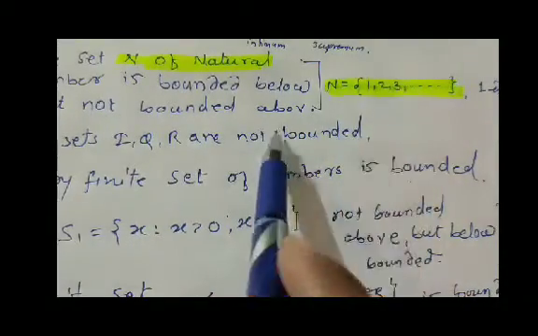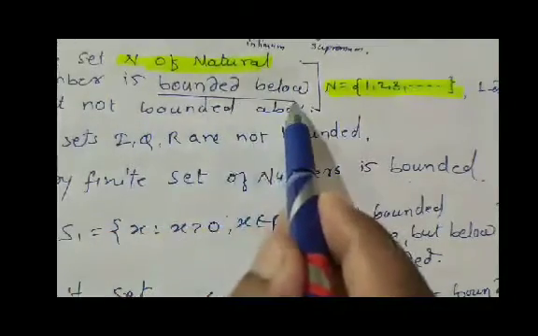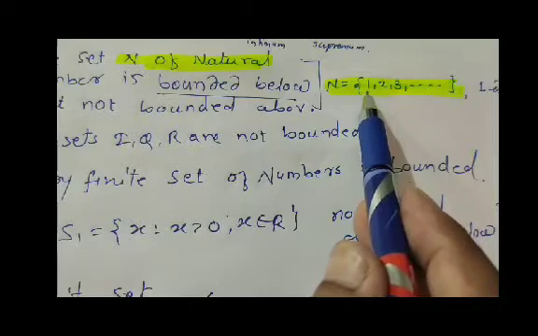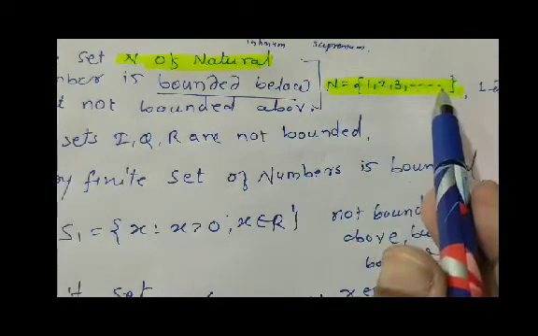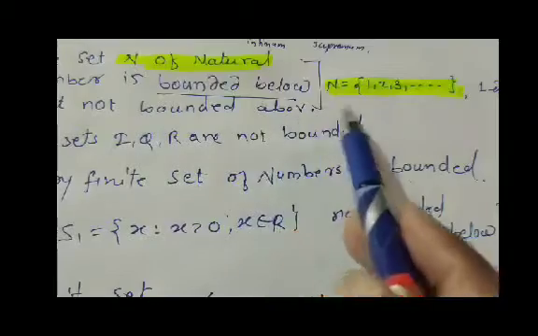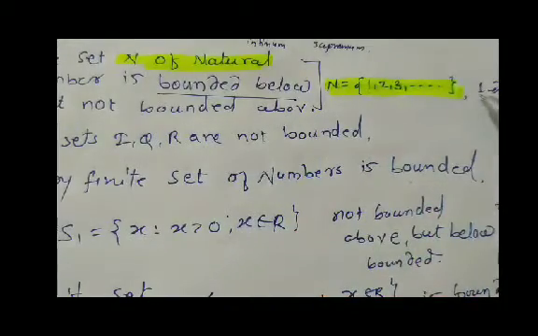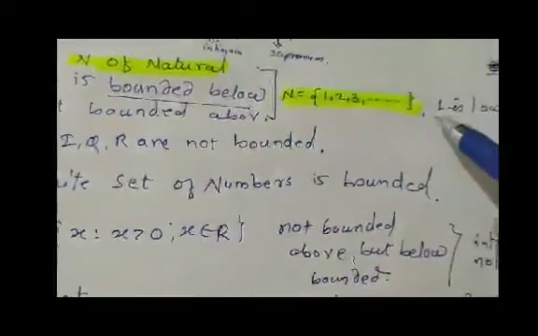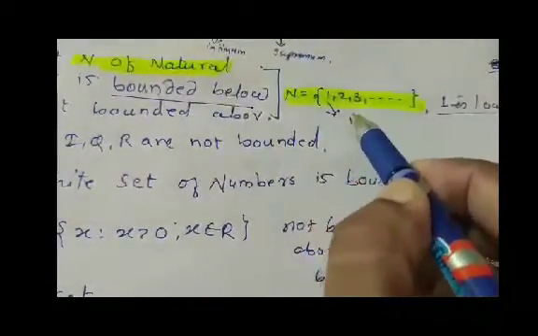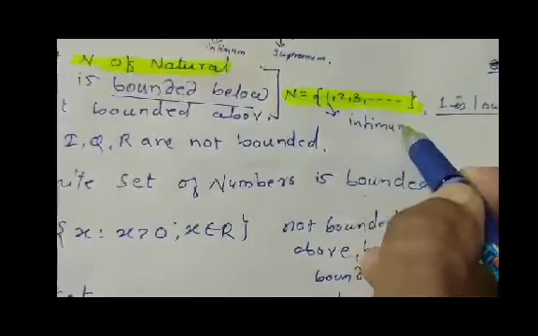So this set is bounded below, because we can name a lower bound, but we cannot say anything about an upper bound. One is a lower bound, but the set is not bounded above. And this lower bound, 1, is called the infimum.